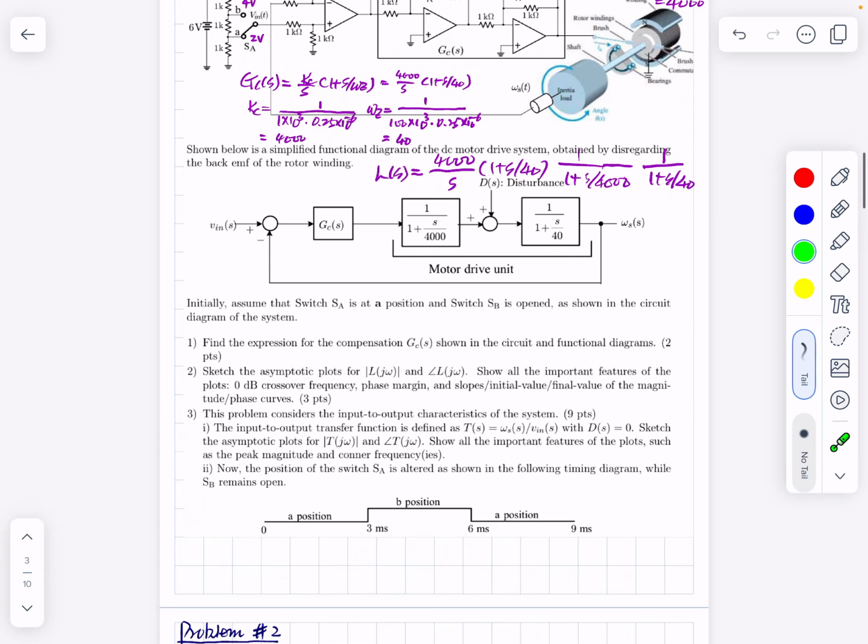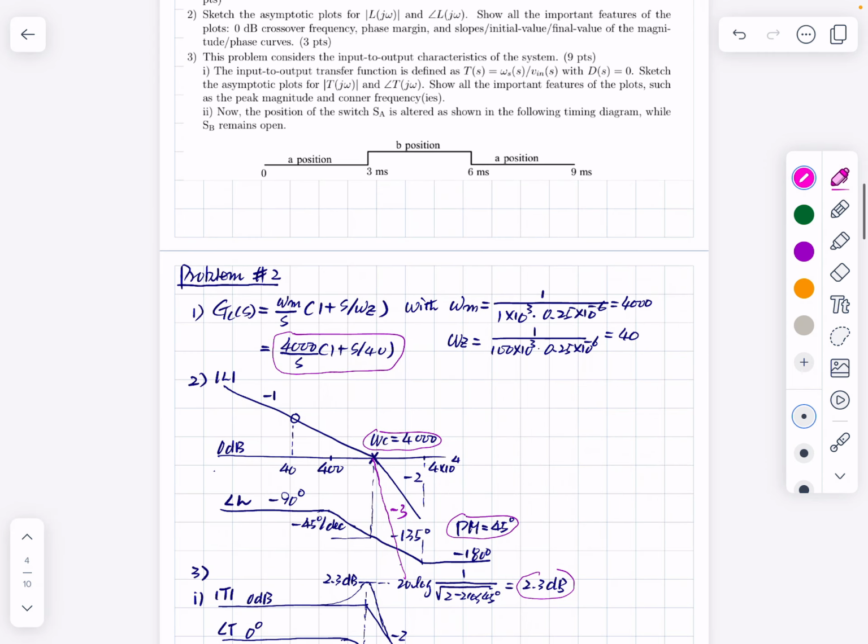For the loop gain expression, we only take this part and this part: integration and pole at 4,000, because they are cancelled. This is a pole-zero cancellation. So -1 slope, the loop gain is declining with -1 slope.